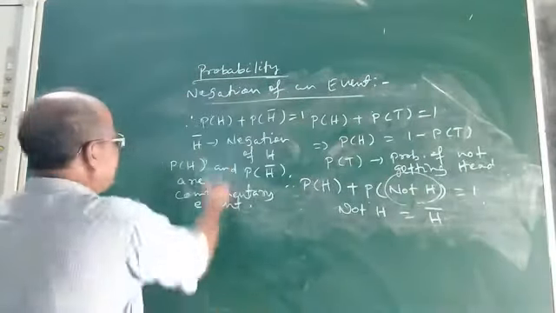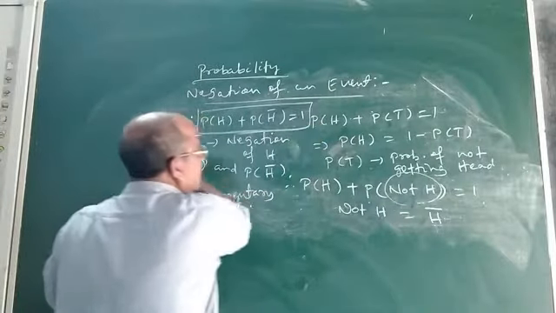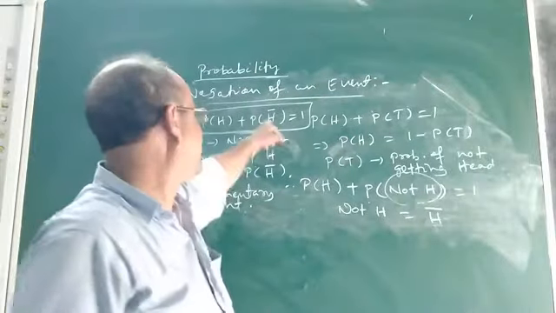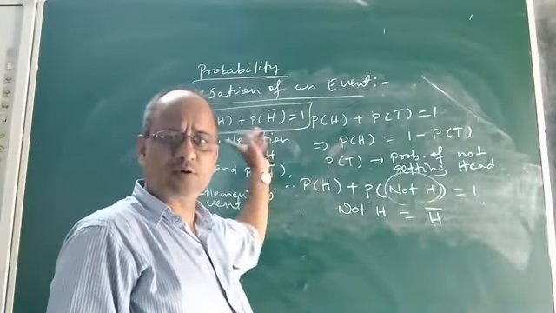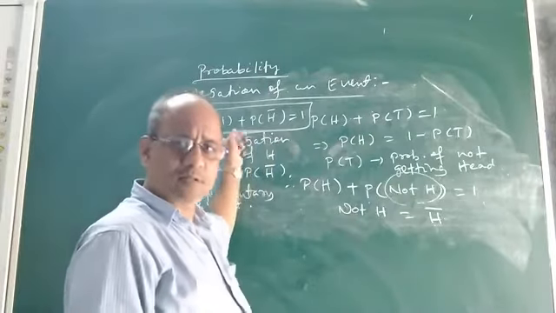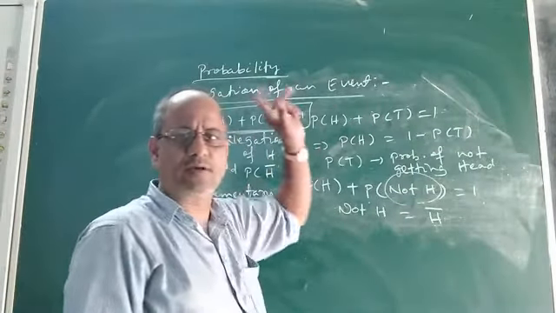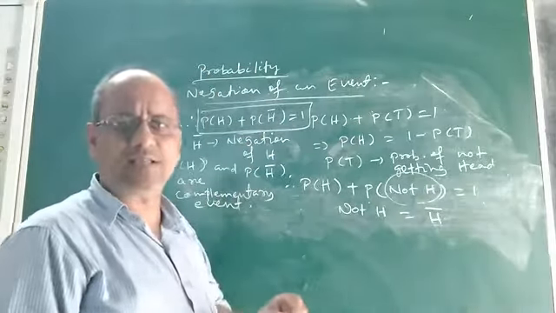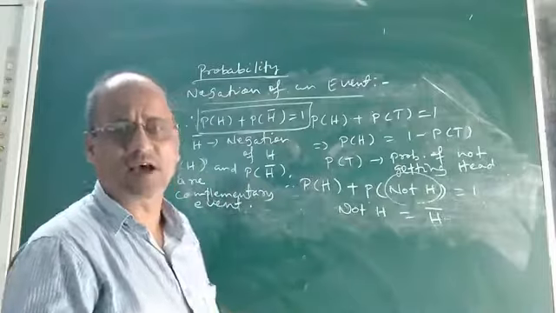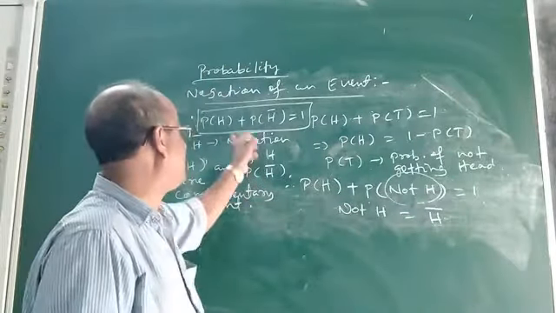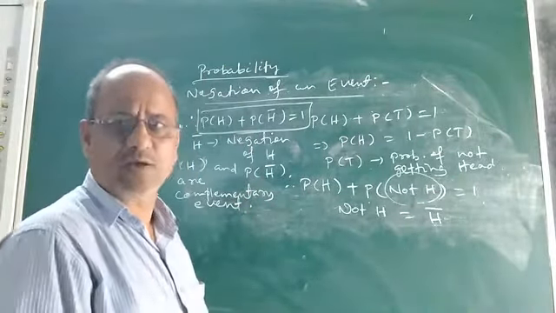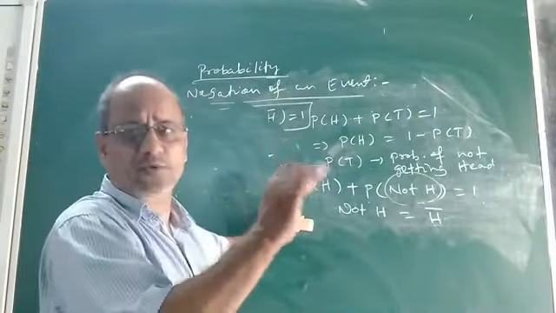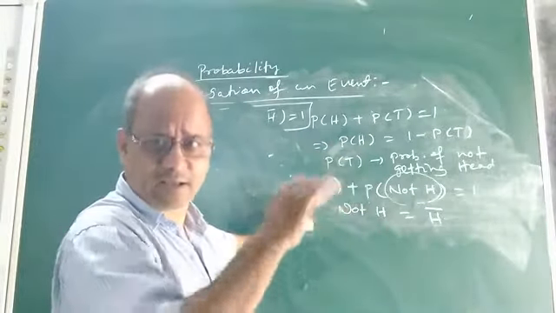So what are complementary events? You can easily define. In order that two events be complementary, this condition must be satisfied: the sum of probabilities of the event plus not the event should be equal to 1. So if P of H plus P of not H is 1, then we say that P of H and P of not H are complementary events. Okay. We can also derive it in another way. See children, I hope you understood the meaning of negation of an event H.